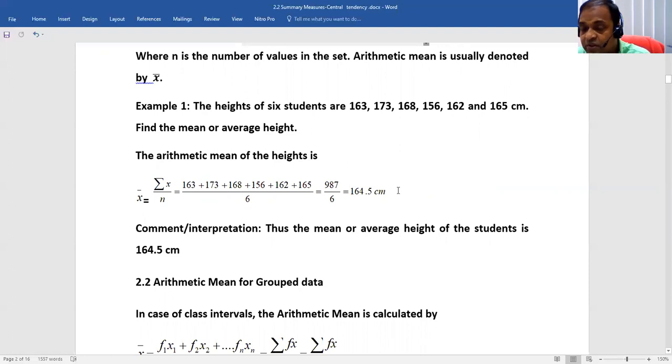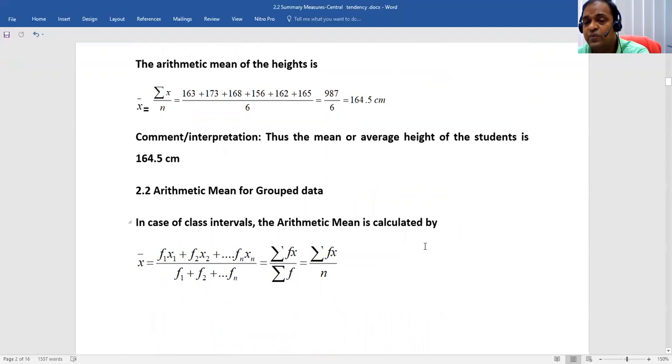What is the interpretation for the mean? Very simple. You have to say the mean or average height of the 6 students is 164.5 centimeter. So this is the formula or the way to calculate the mean or average for the ungrouped data. Just add up and divide by the number of data, and the comment is simple: the mean or average of the data.